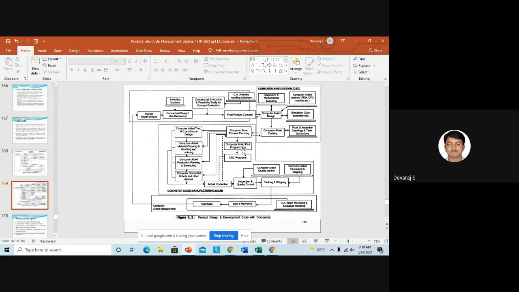For example, if you want to produce an IC engine, there will be 10 parts. If there are 10 parts, you will have 10 machines, right? In one machine, one part will be made. In the second machine, another part will be made. Like that, for each machine you should write the program, that is the CNC program for producing each part. So this indicates computer part programming. For each individual part you should write the CNC programming, then only will you get the product, right? So right, students? Yes, sir.